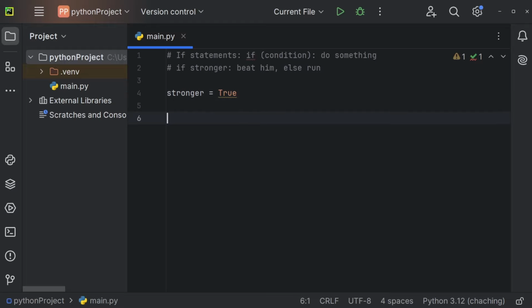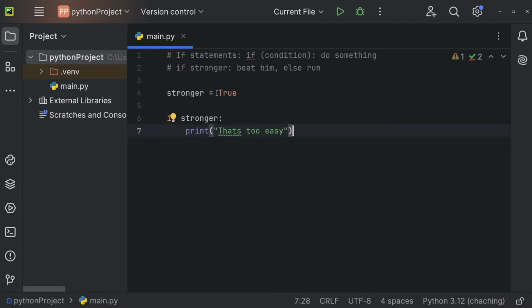Now you can use an if statement by using if, so the if keyword in Python, followed by the condition. If stronger, for example. So if stronger is true, so if this condition is going to be true, then we are going to do whatever we define after this colon right here. And now we could, for example, just print, that's too easy.